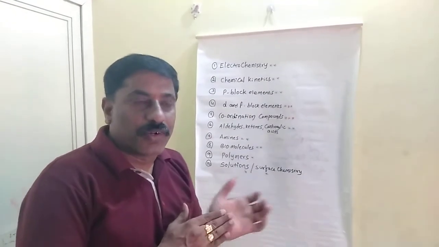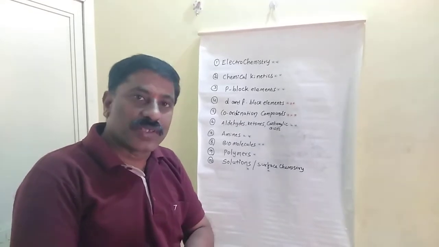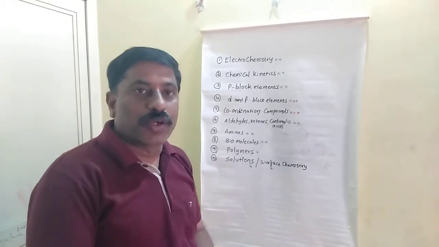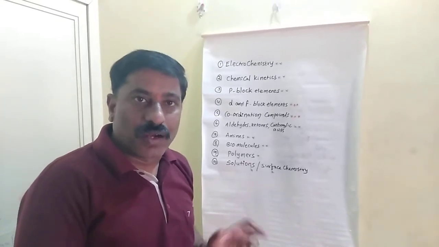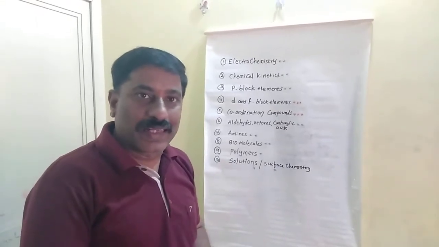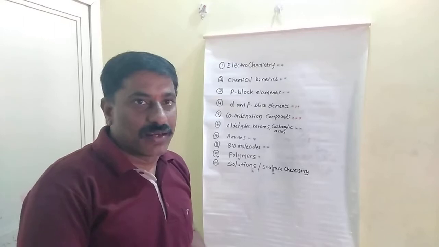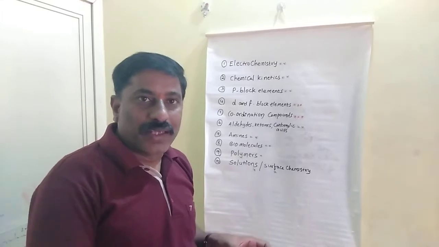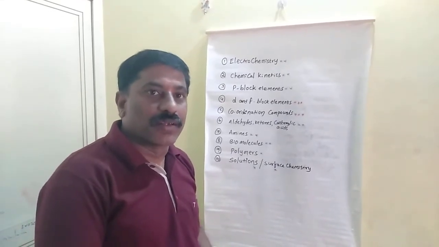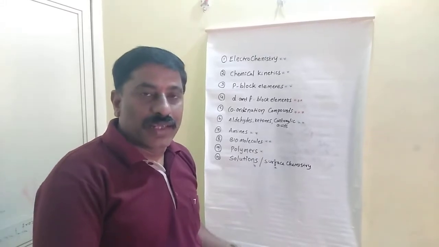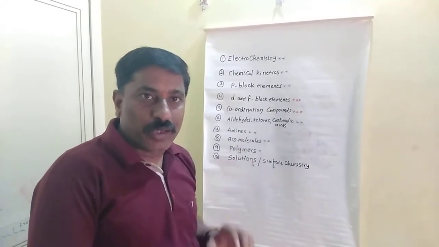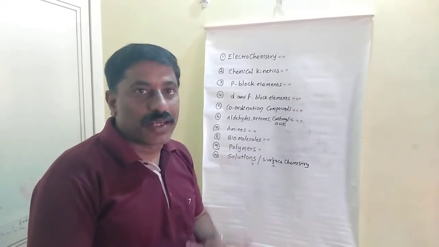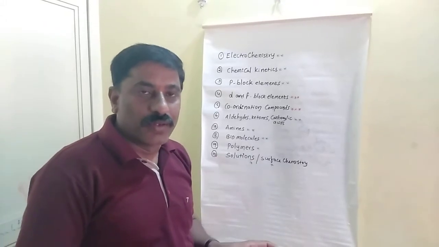In electrochemistry, from the last 10 years I observed minimum 2 questions are asked. Minimum 2 questions. So here in electrochemistry, what are the most important topics? First of all, conductance and its types. Second topic is Faraday's laws: Faraday's first law, Faraday's second law and applications. Third topic is mainly they are asking on the Nernst equation. Next, fourth one is based on the electrochemical series. And fifth one is batteries and their applications. Like that you prepare. Okay.